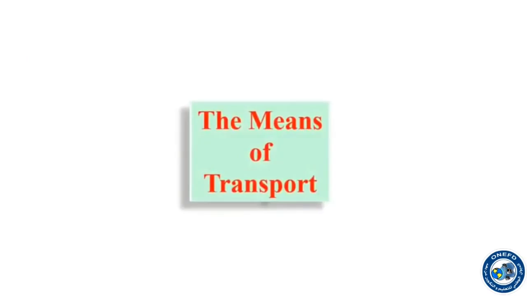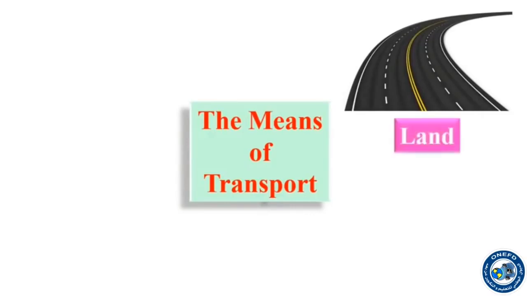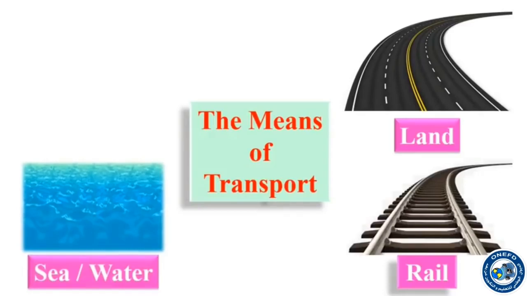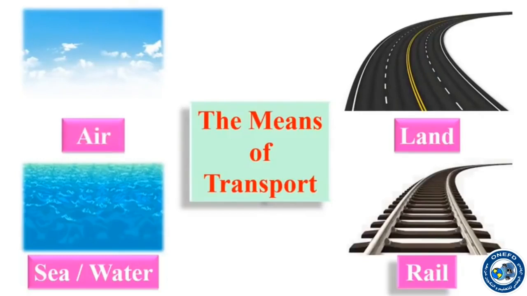So today, dear pupils, we have seen the 4 types of means of transport. The first one, by land. Number 2, by rail. Third one, by sea or water. And the fourth one, means of transport which move or travel by air.